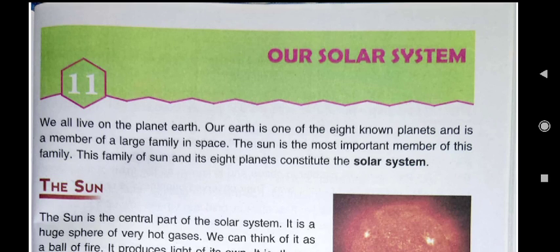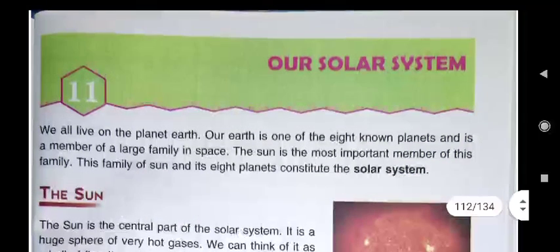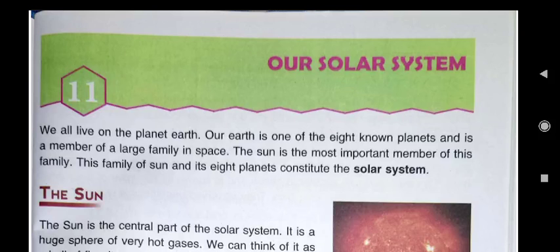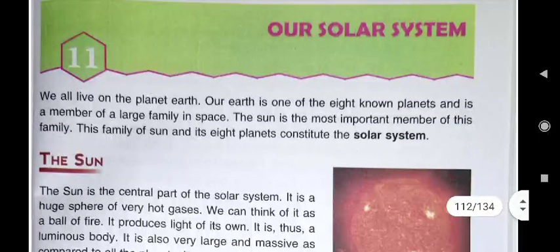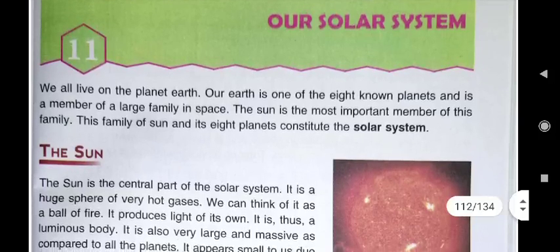And that lesson number 11 is our solar system. Children, you must be knowing the meaning of solar. This word solar has been taken from the word sun. And solar system means the sun and the 8 planets.